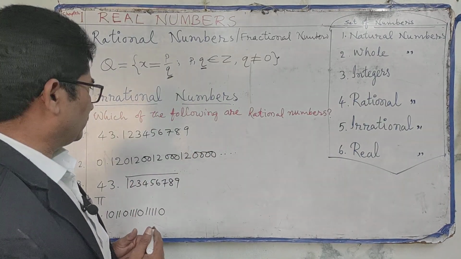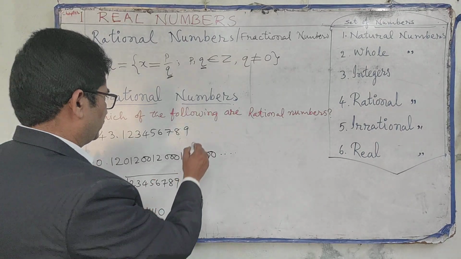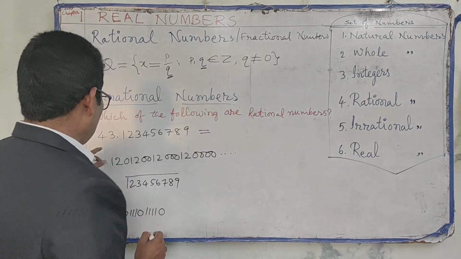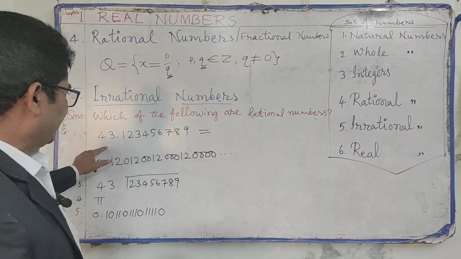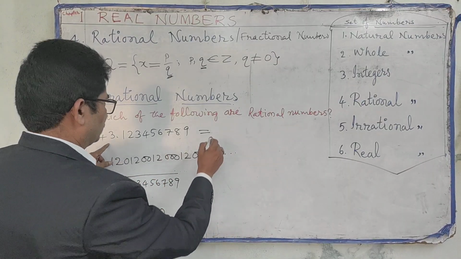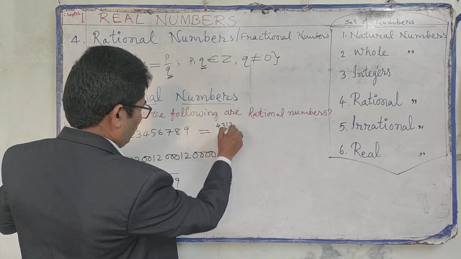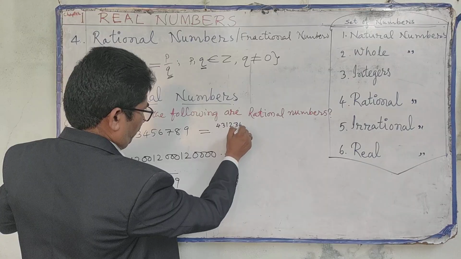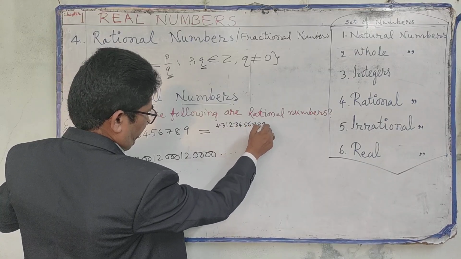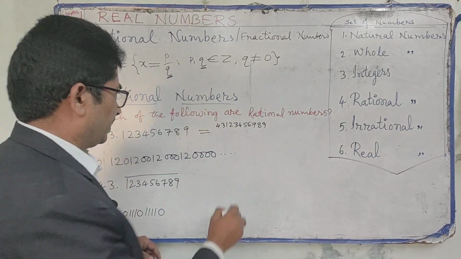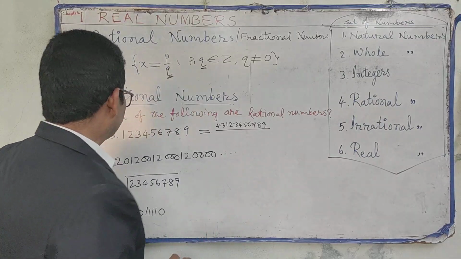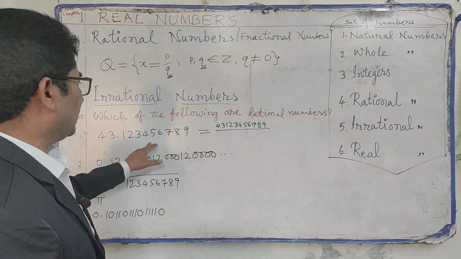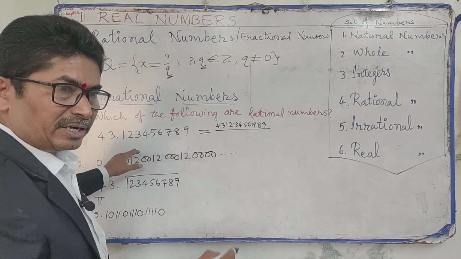So how can we write this in p by q form? See carefully. Remove the decimal point and write it as the numerator. Simply 1 2 3 4 5 6 7 8 9. So this is the numerator.